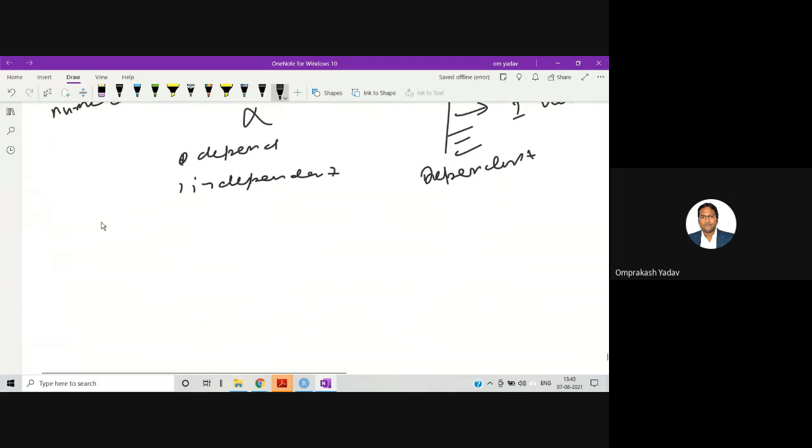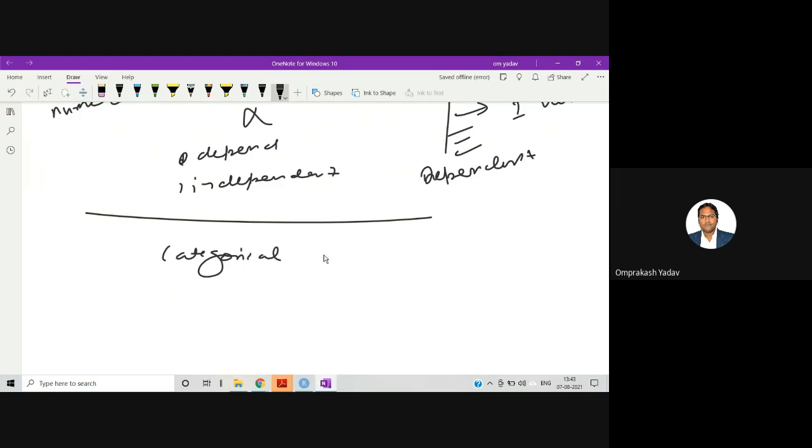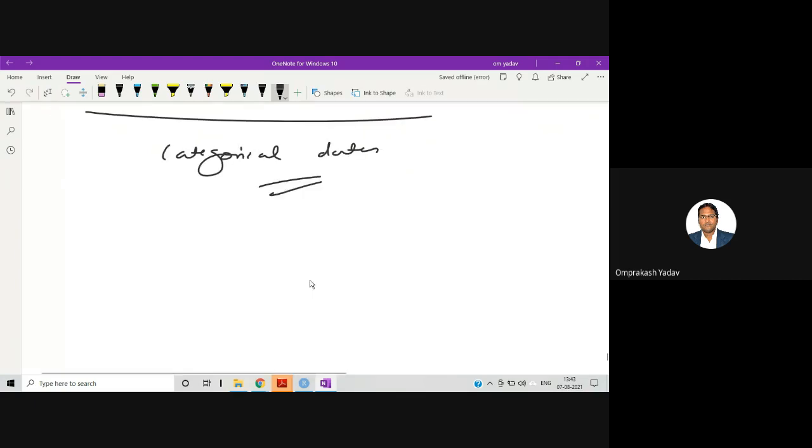Similarly, if you have the categorical data, for example, you want to predict based on the independent variables available whether the patient has cancer or not. So here two categories are there, whether the patient will have the cancer or not. So 1 or 0, right?